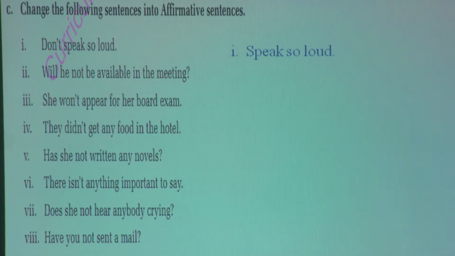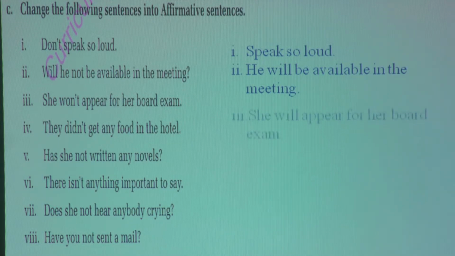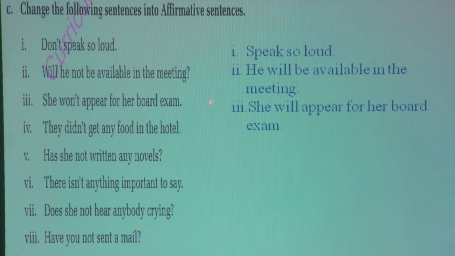Next, number two. Will he not be available in the meeting? How can we change it? He will be available in the meeting. So, while changing into affirmative, you can either remove not only, or you can transform the sentence into a statement like he will be available in the meeting. Both are okay. Number three, she won't appear for her board exam changes into she will appear for her board exam.